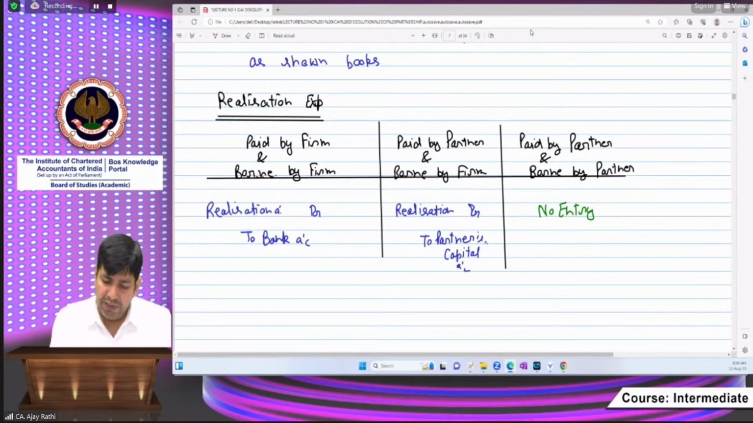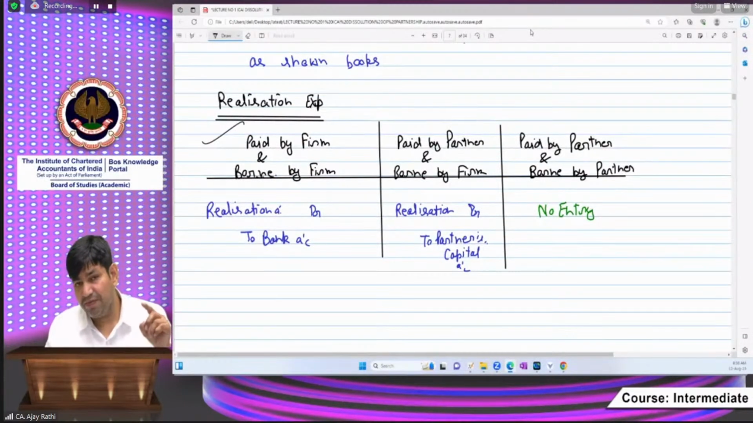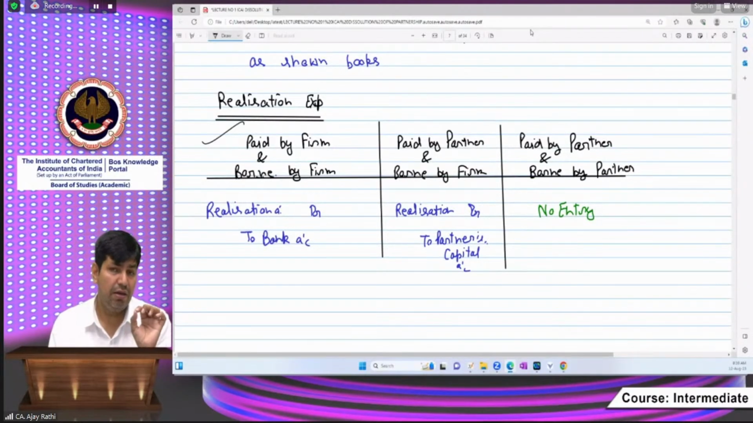Anyway, beta, the second point is: paid by partner but borne by firm. All the expenses or losses of the firm are being transferred to the realization account for the realization purpose. So if the partner has paid, then the partner will be credited. And since it has been borne by the firm, the realization account will be debited. If it has been borne by the partner himself, then there is no need.